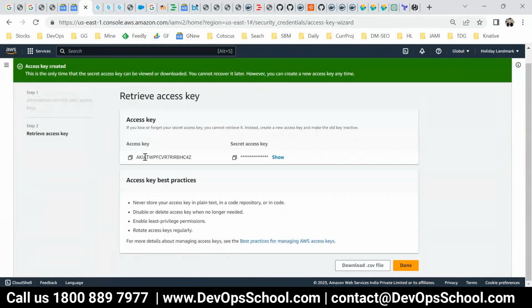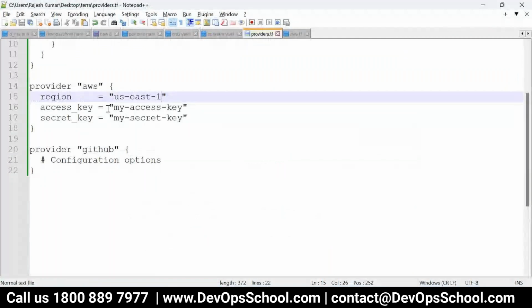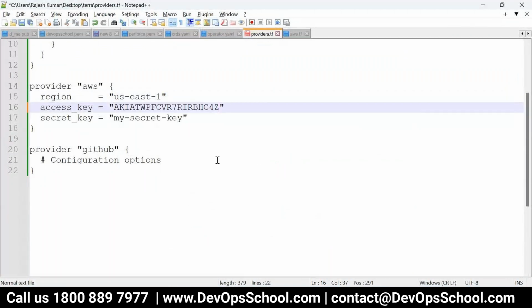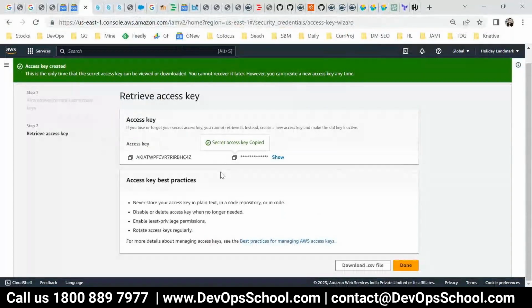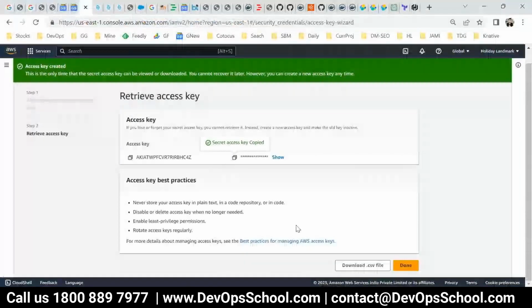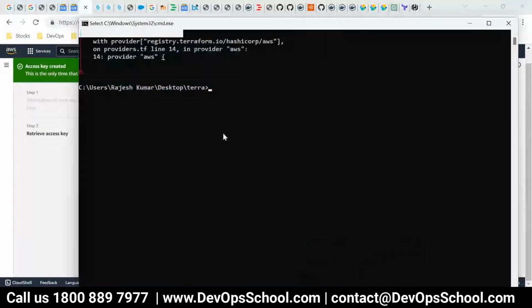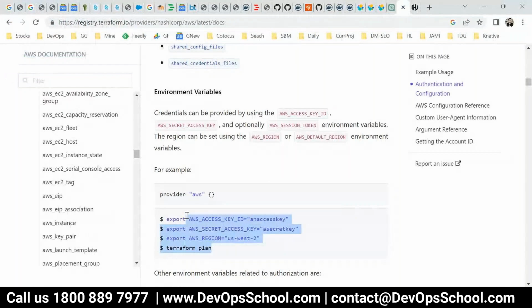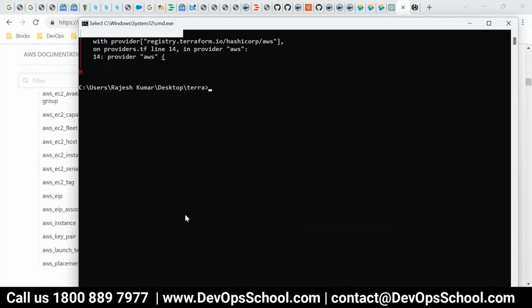So the access key is created. Done. Did you understand that, all of you? By the way, each provider has a different way to authenticate, so learn from the provider documents only.